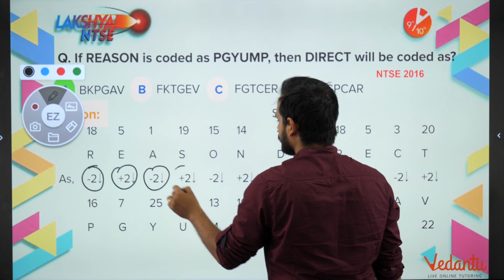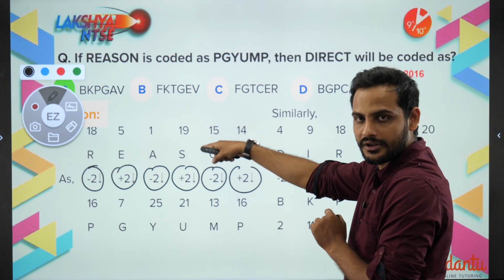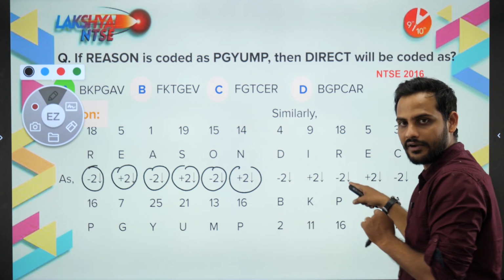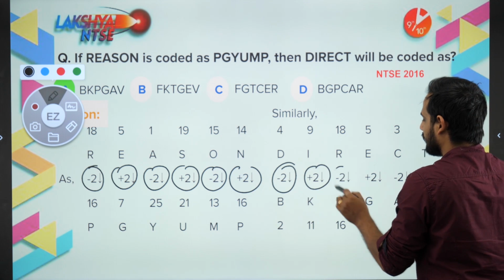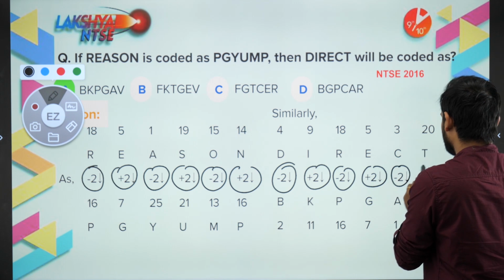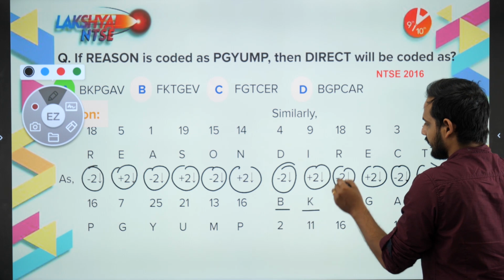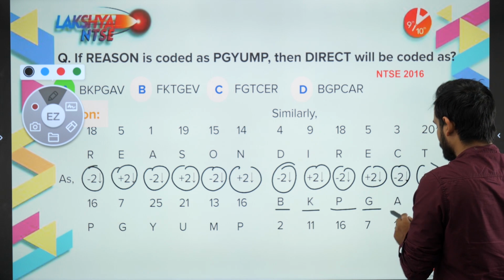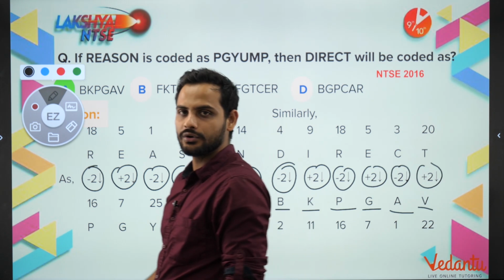And as you can see, the number of letters in the word REASON is the same as the number of letters in the word DIRECT. So the same pattern will apply: D -2 you'll get B, I +2 will get K, R -2 will get P, E +2 will get G, C -2 will get A, T +2 will get V. So this is how you have to find out the link.